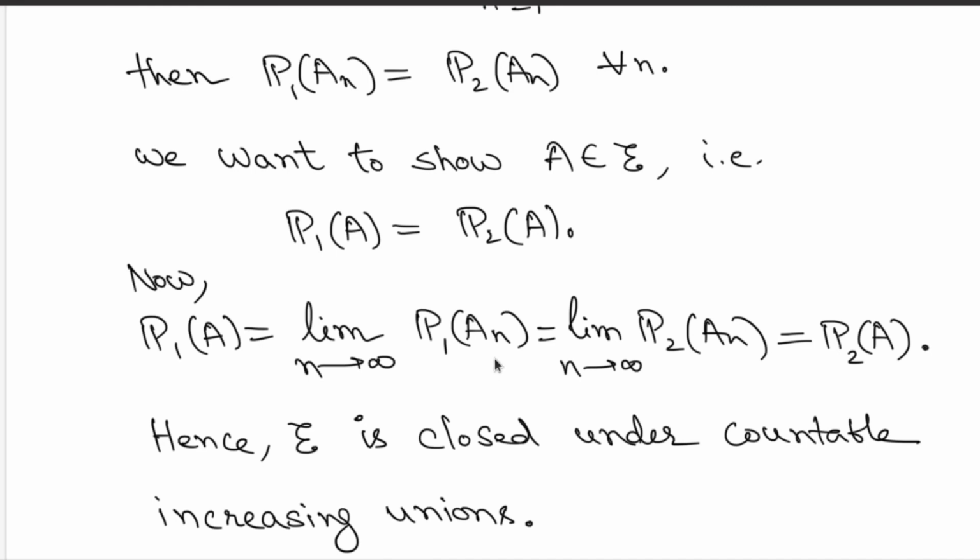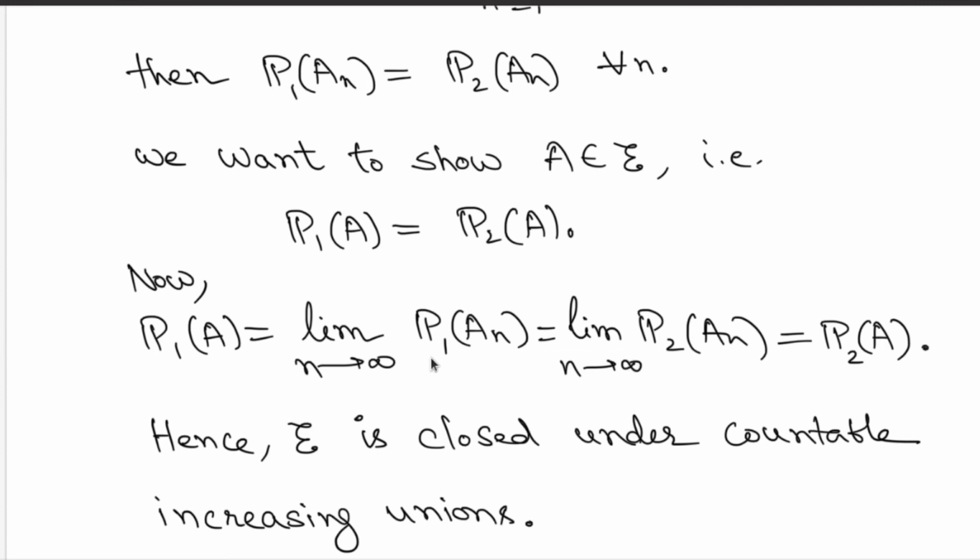Why? If the sets A_n increase to the set A, then by the continuity from below of the probability measure P1, you get that P1 of A is equal to the limit of P1 of A_n. That was just proved as continuity from below. But then P1 of A_n is nothing but P2 of A_n, so you rewrite it in terms of P2, and here you apply the continuity from below of the probability measure P2, and you end up having the probability of A in terms of P2.